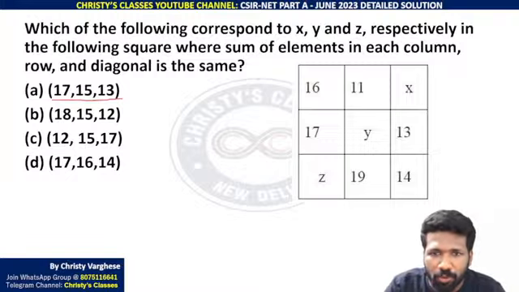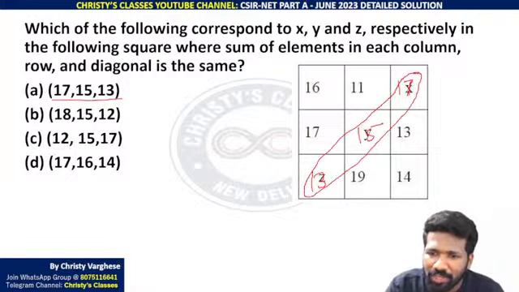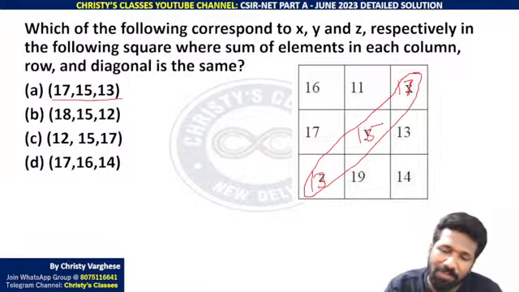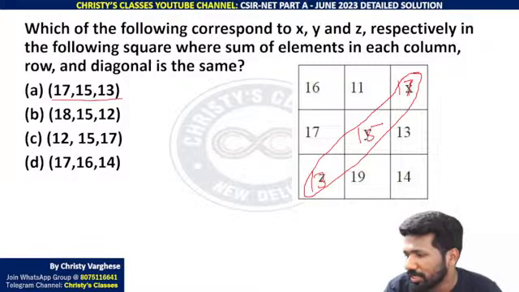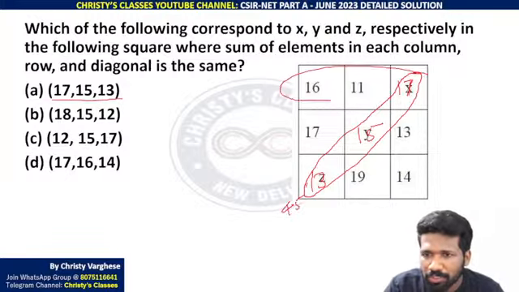If I substitute option A, x, y, z, so x की जगह 17, y की जगह 15 and z की जगह 13 substitute किया. Now you take x plus y plus z, the diagonal sum, all should be equal na. 17 plus 15 plus 13 क्या है? 17 plus 13 is 30, 30 plus 15, 45 हो गया diagonal sum. So all the row sums also should be 45 na.